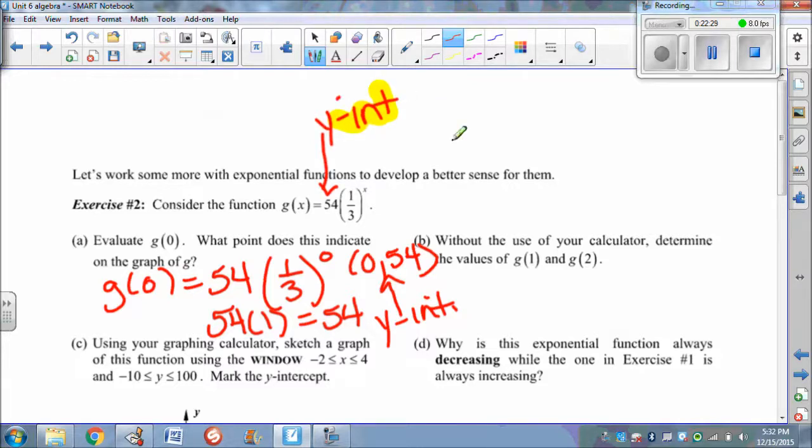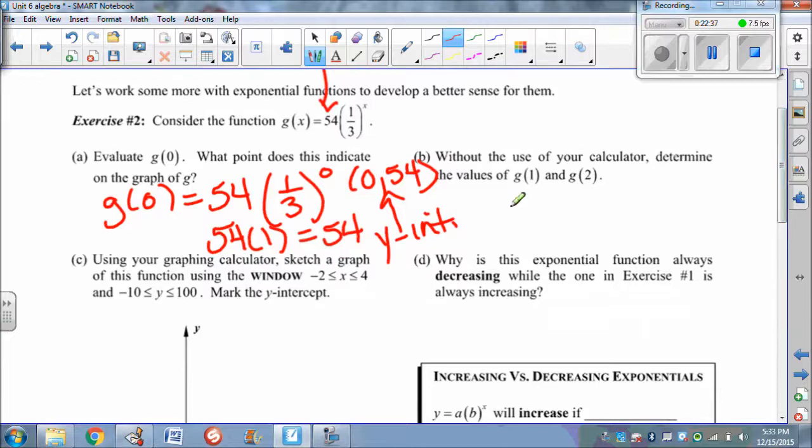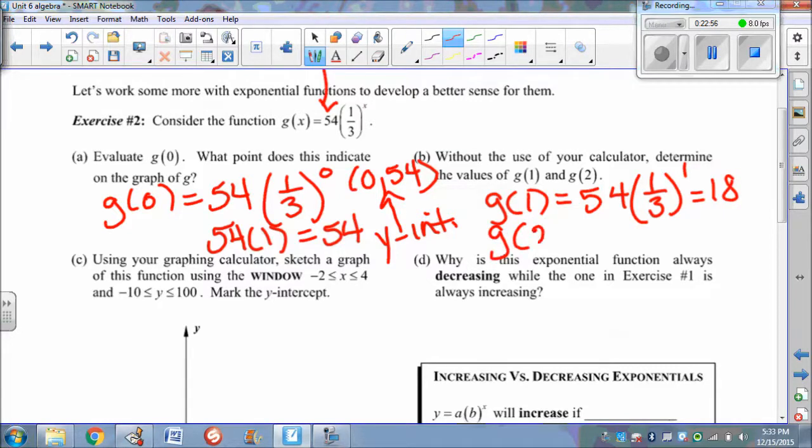You're going to get to a point where you're not even going to have to do that calculation, and you're going to know that that is the y-intercept. So we can do some more calculation here with g of 1. And this is going to give us more points on our graph. So g of 1, that's going to be 18, and then g of 2 is going to give us another point on our graph, 54 times 1/3 to the 2nd power, and that's going to come out to be 6.